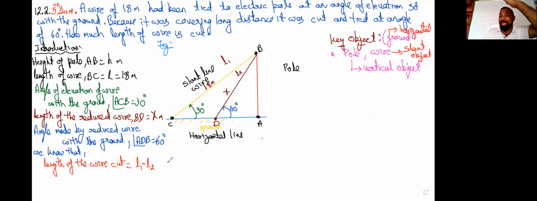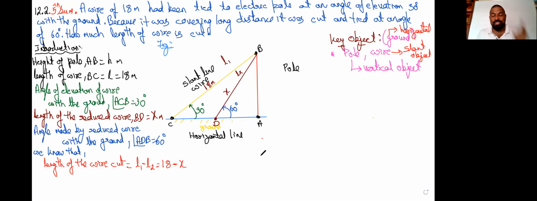The earlier wire minus the second wire gives the small piece which we have removed, which we have cut. So L1 we got as 18 meters, and L2 we took as X meters.